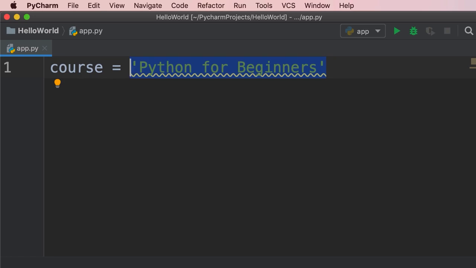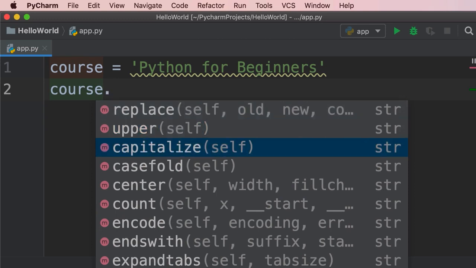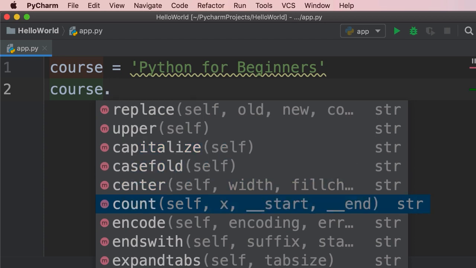Now in this program, this course variable is storing a string object. This string object has a bunch of capabilities. So if you type course dot, you can see all the capabilities available in a string object. These are basically functions that you can call, just like the print or input functions. The difference is that the print and input functions are general purpose functions. They don't belong to a particular object, but the functions you see over here are specific to strings. Now, more accurately, we refer to these as methods. So when a function is part of an object, we refer to that function as a method.